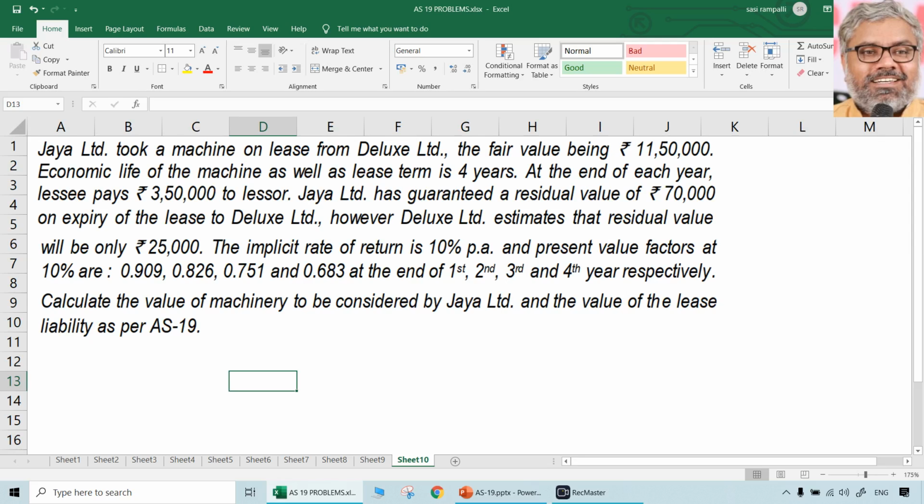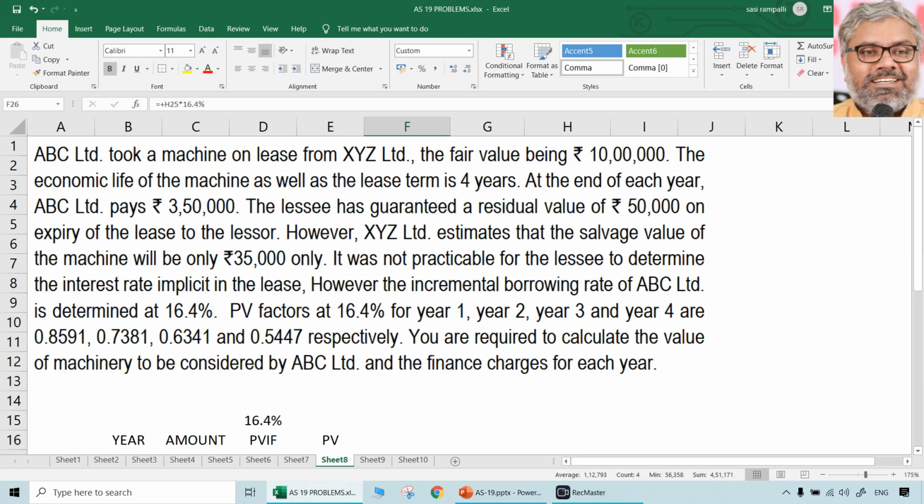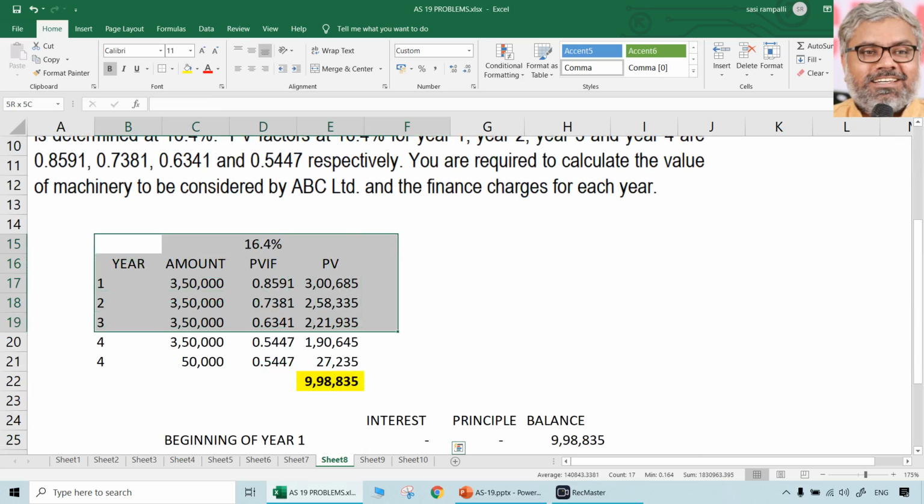However, Deluxe Limited estimates the residual value will be only 25,000. That doesn't matter. Interest rate implicit is 10%. Present value factors are given. Calculate the value of machinery to be considered by JR Limited and the value of the lease liability as per AS 19. Only one question that is very similar to this.